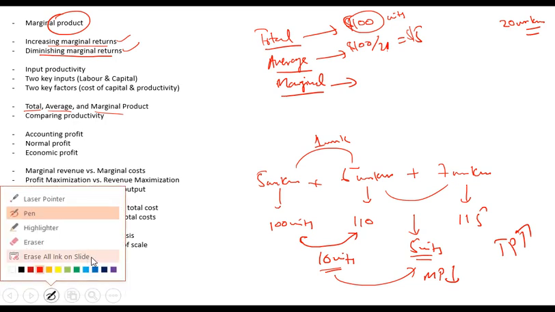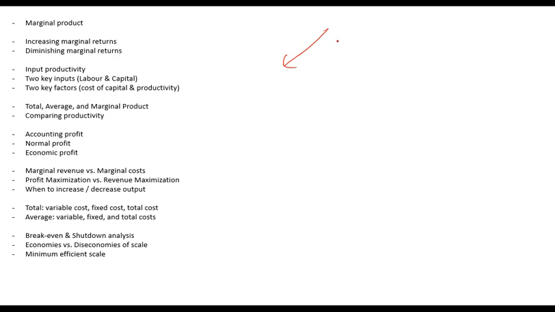Any confusion so far? So that means in order to produce something, or in order to have an output, you need input. What is that input? The input is resources. And what are those resources? There are two key types of resources, labor and capital. And how do we analyze the productivity of these?